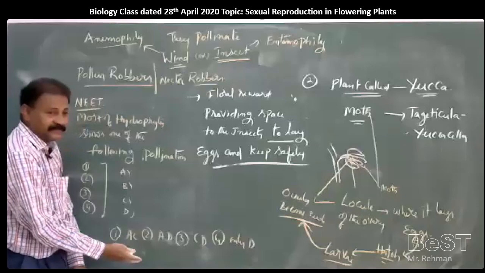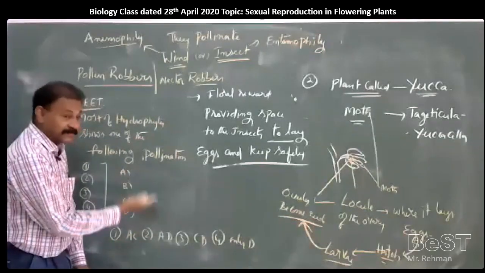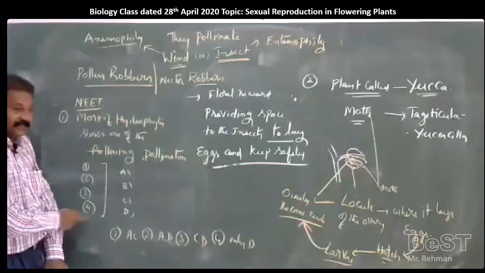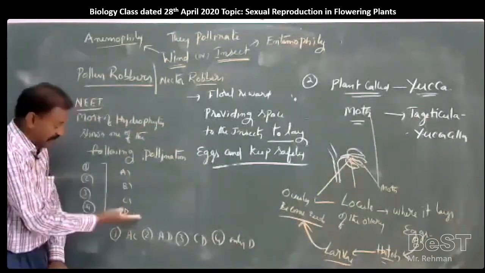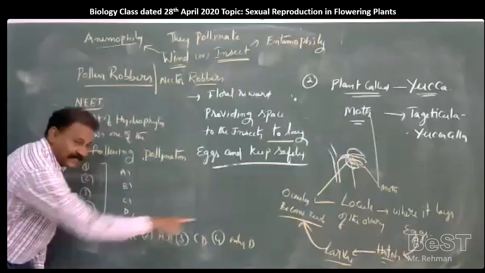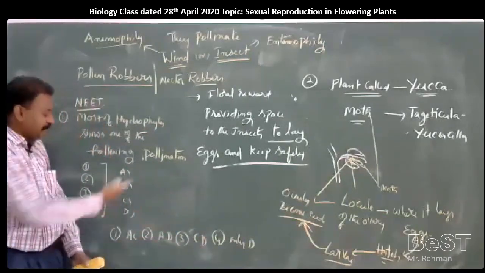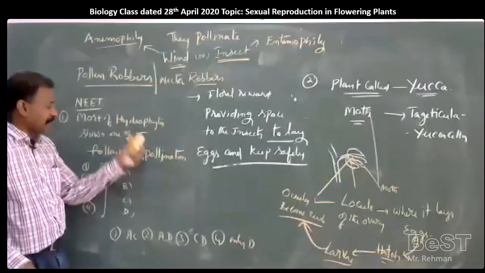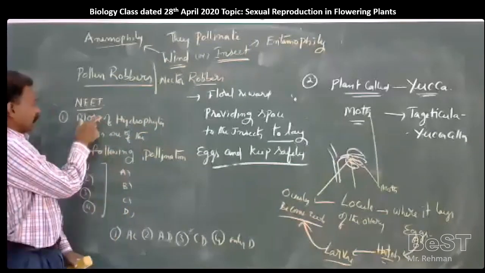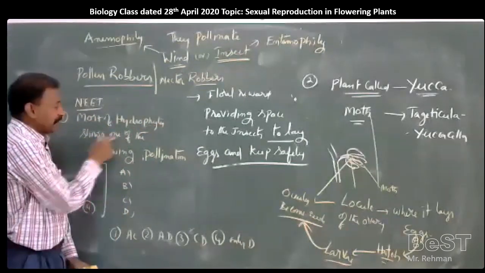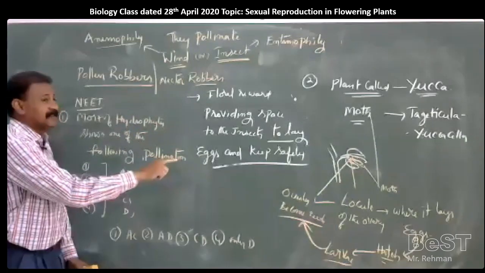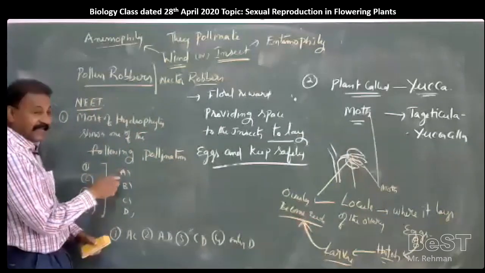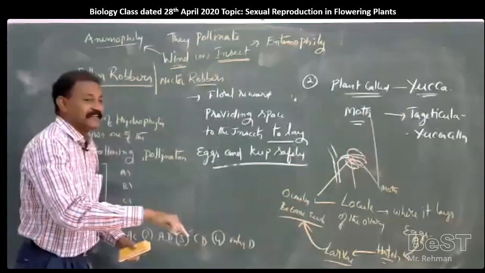This is called multiple selection, multiple choice from the same question with four options, and again sub-options, where you have to select which is correct. It depends upon the teacher, the paper setter. If you know the central concept, most hydrophytes are living in water, but rarely do they show hydrophily. Most of them show either wind pollination or insect pollination.